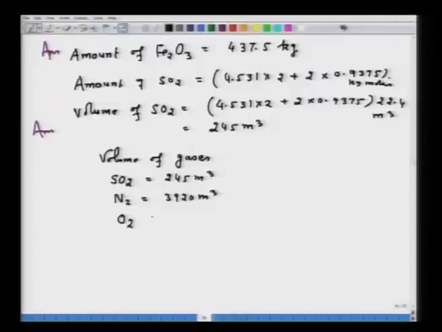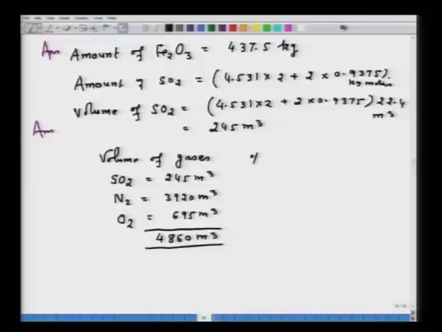Since you use excess air, there will be excess oxygen in the gases, and this will be equal to 695 meter cube. So, the total amount of gases forming is around 4860 meter cube. As such, their percent: SO2 will be 5%, N2 will be 80.7% and oxygen is 14.3%. So, that is how this problem can be understood and solved.